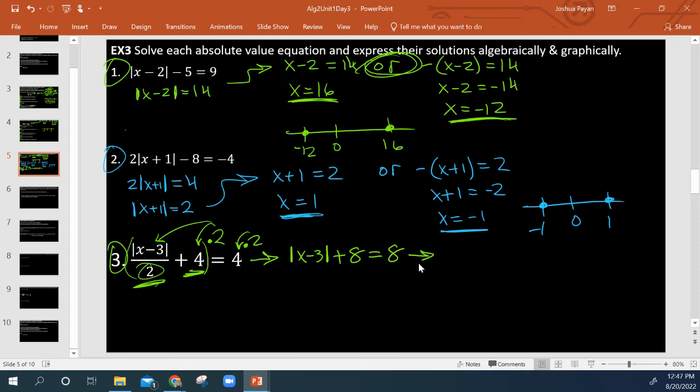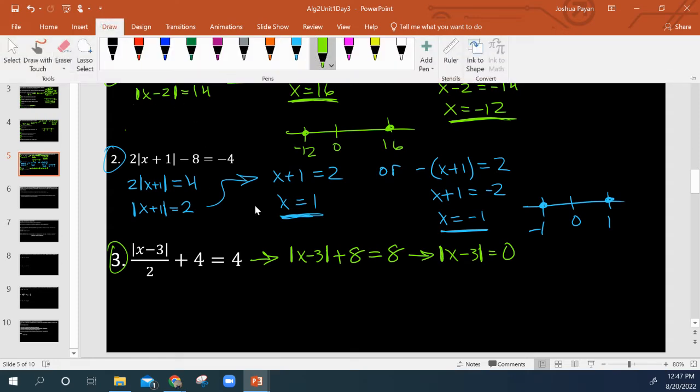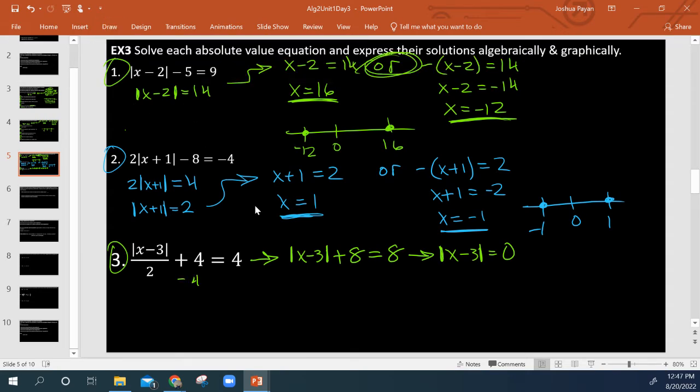Subtract 8 from both sides. X minus 3's absolute value is equal to 0. And then I get my or statement, but I'm going to solve it the other way now. So without just multiplying everything by 2. So first, I'm going to want to do -4 to both sides, right? So now I've got x minus 3's absolute value all over 2 equals 0.